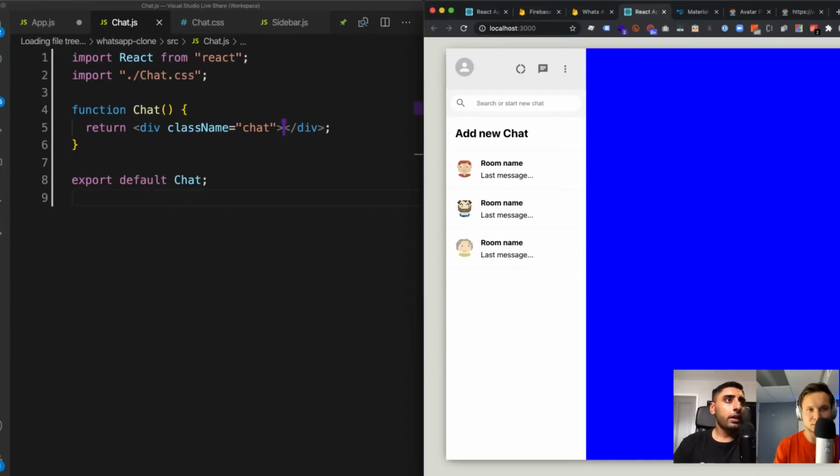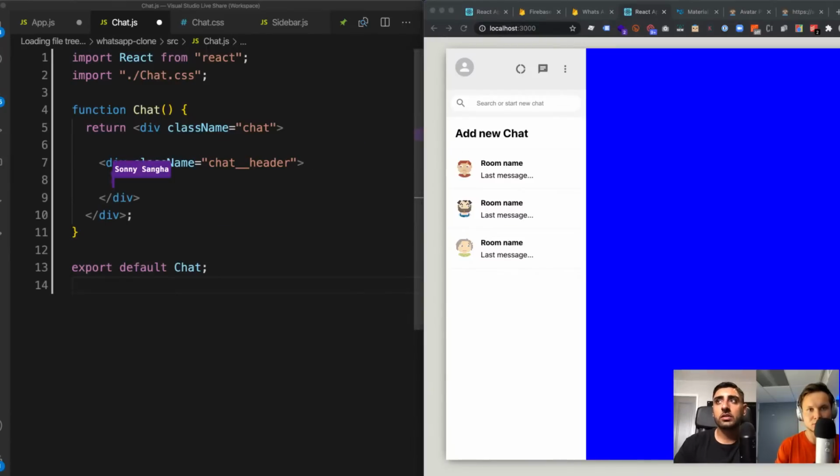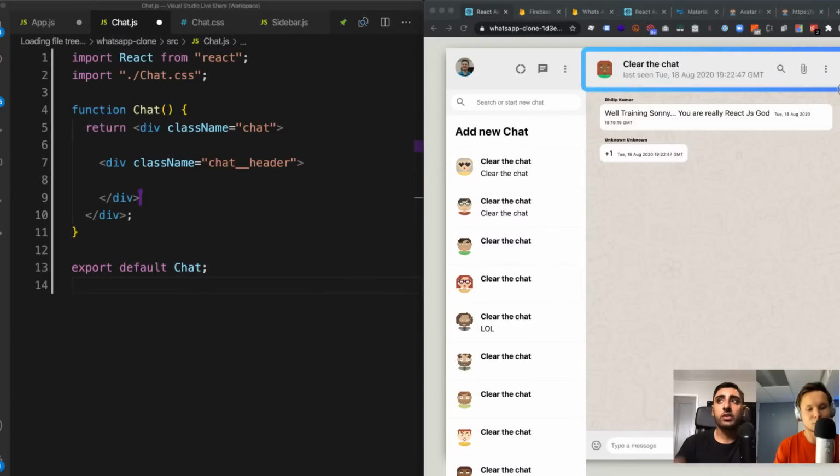Now, what we can do is we actually want to go ahead and make this look a bit nicer. So inside of chat, I'm going to just double check my notes. So inside of chat, we have a few sections. Again, guys, what we did before, we're going to do the same here. So we're going to have 3 divs. The first one's going to say div chat header, right? So this is going to be the top section of the chat. Inside of here, we're going to have what the chat room was, when somebody was last seen, those icons that we see, all of that stuff on the top.